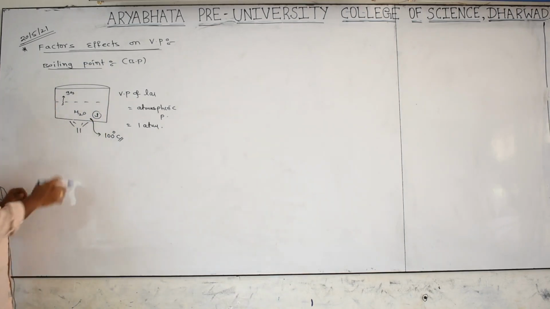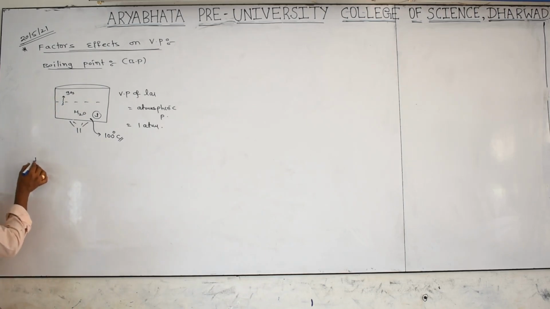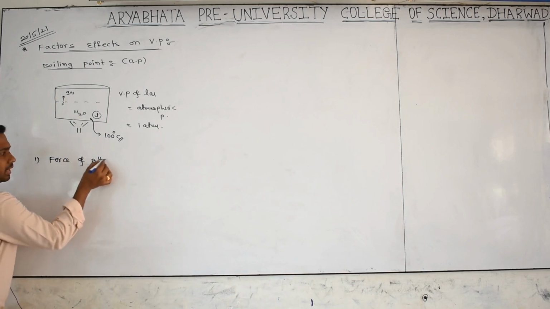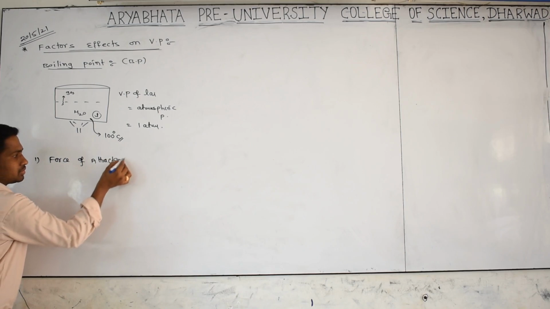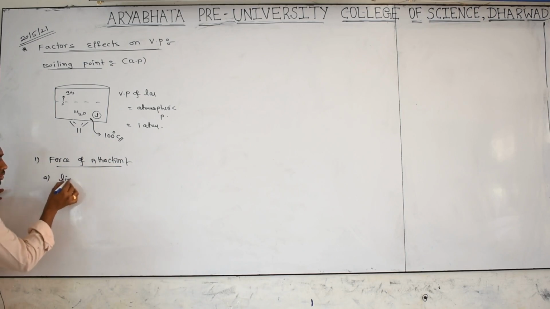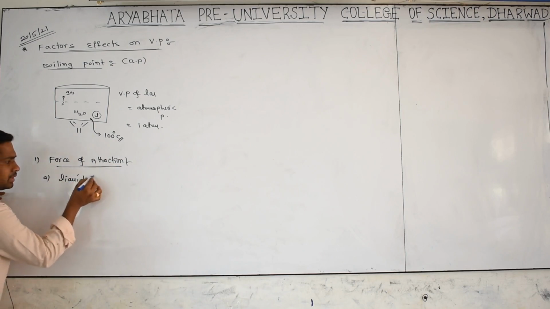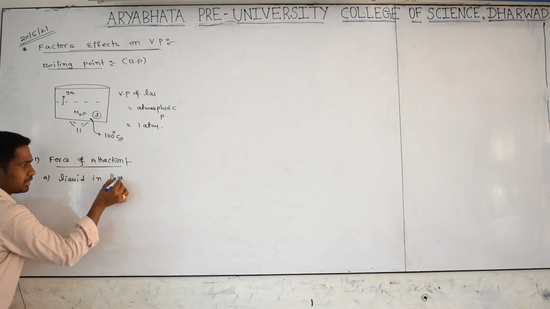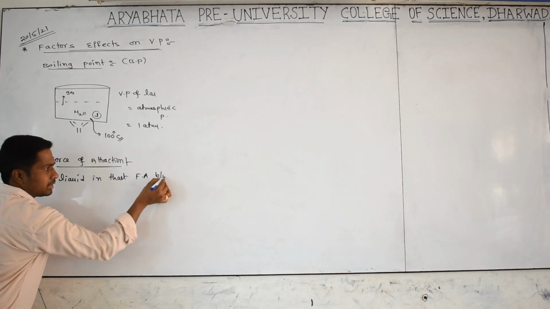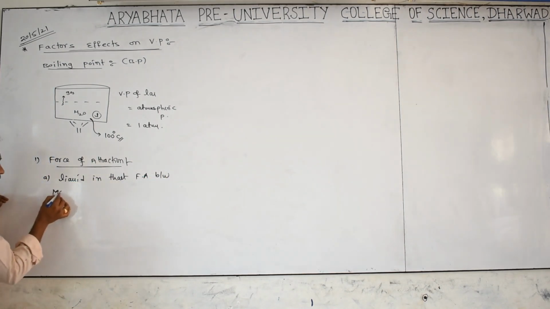This vapor pressure depends on some factors, already written yesterday. The first one is the force of attraction between the particles, the molecules. Under force of attraction, I will tell you two cases. First case: for example, you have a liquid in which the force of attraction between molecules is high.